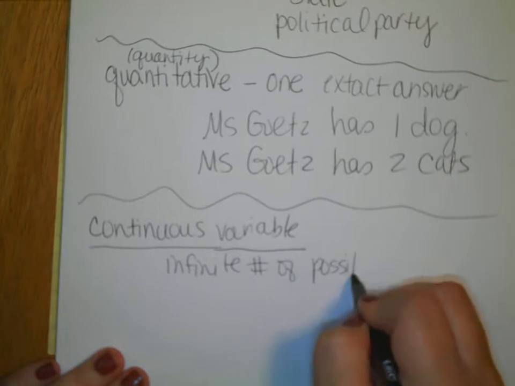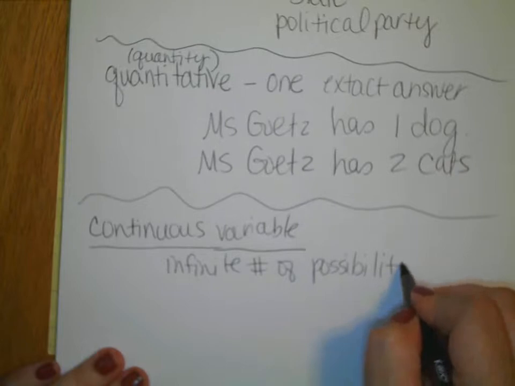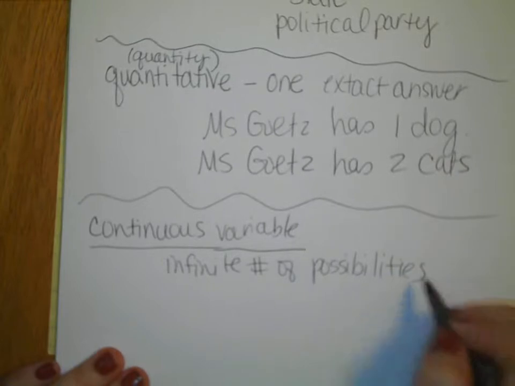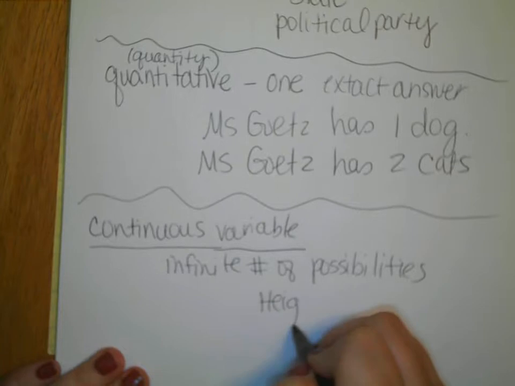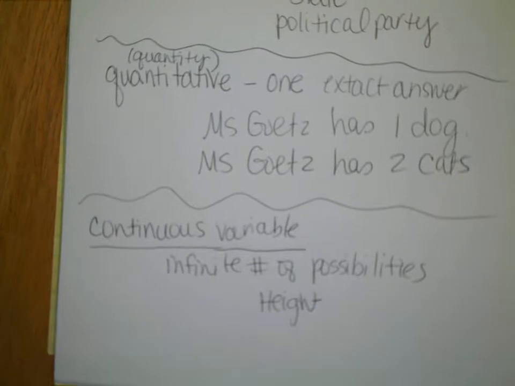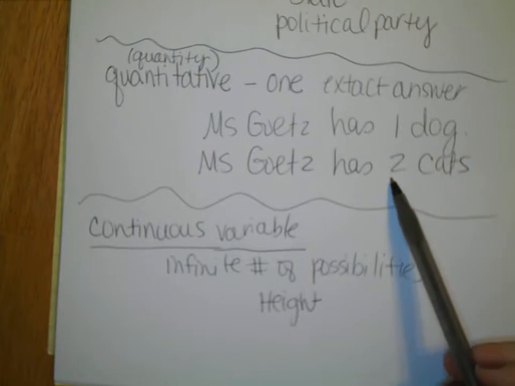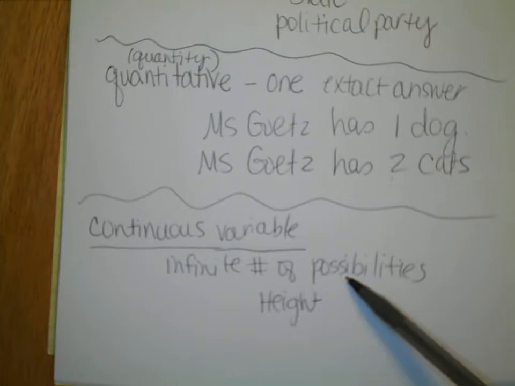Here, we could talk about height, because I could be 4'11". I don't have to be just 4 foot. Like up here, I had to have 2 cats. Down here, I could be 4 foot 11 inches, which I happen to be, because you all are going to ask me a million times this year. So we can have decimal answers here.